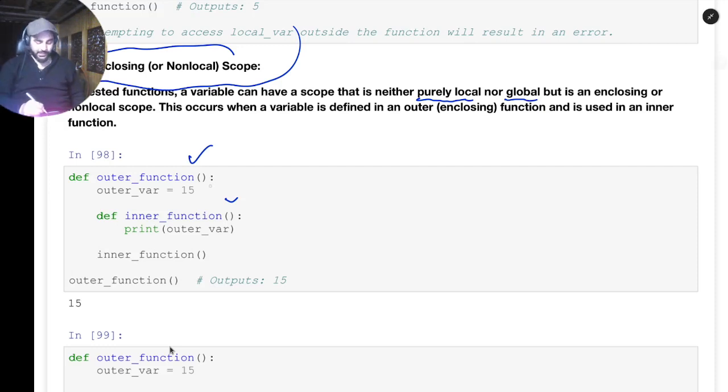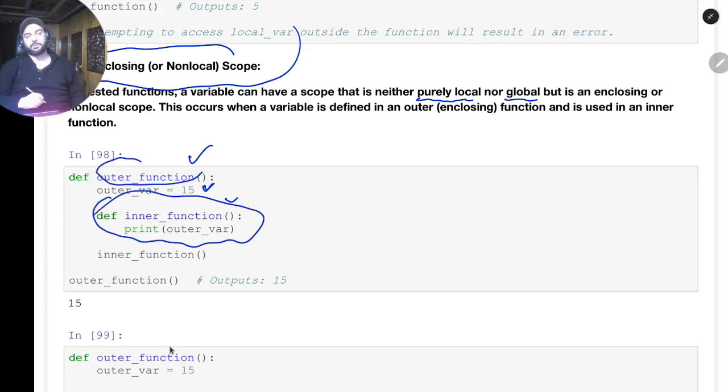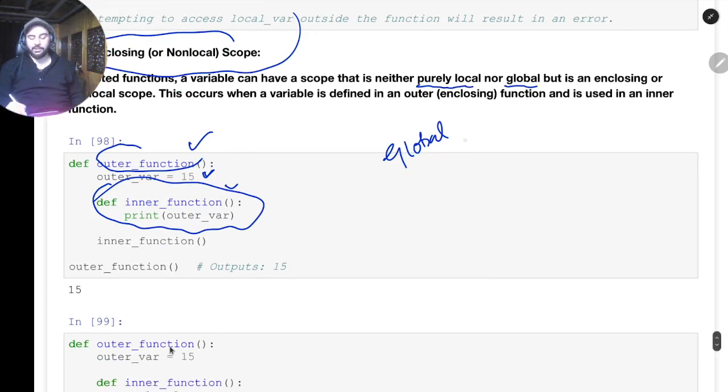Okay, so if you see this outer variable, it can be accessed by this function as well as by this function. So it can be accessed by both functions, but cannot be accessed from outside the outer function. That's why this is called enclosing or non-local scope, because it does not follow global, as it's not accessible to every function of the file. And it's not local either, because it is not accessible to only one function. It's accessible to multiple functions.